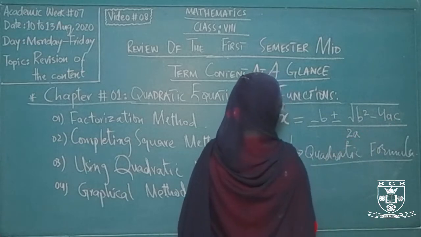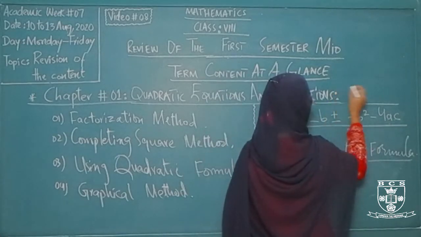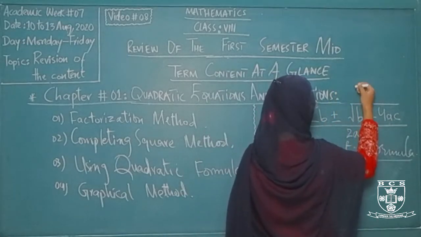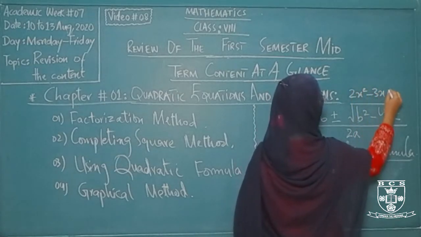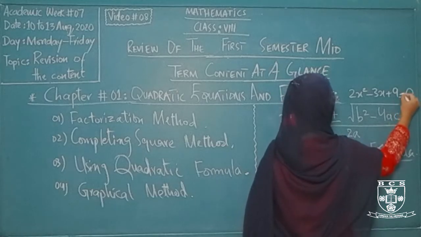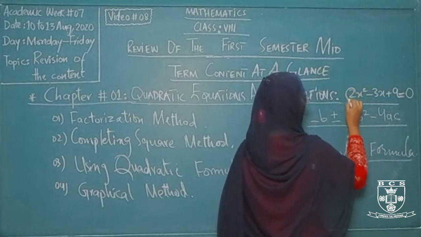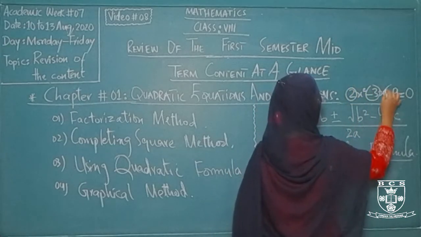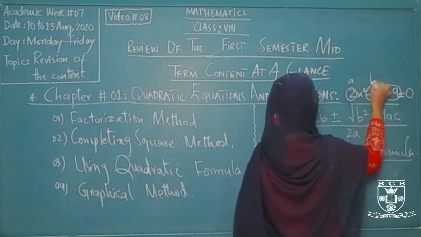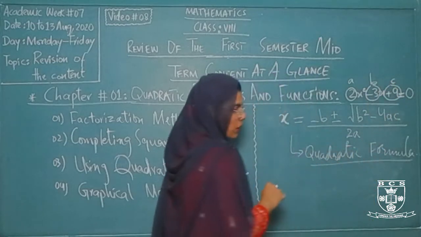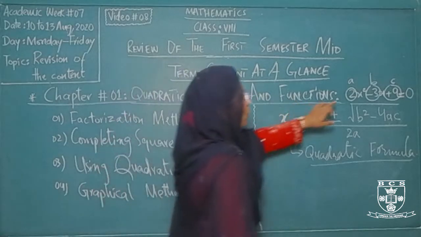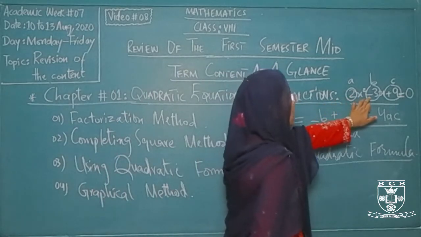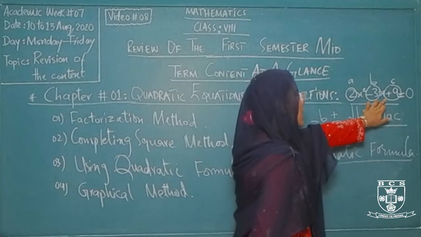So what are a, b, c? As we know, a, b, c are the coefficients of the different terms given in the quadratic equation. For example, 2x square minus 3x plus 9 is equal to 0. This is the example that I have mentioned. So this is 2, this is minus 3 and this is plus 9. This is your a, b and c. These three constants, or numbers, represent your a, b, c: 2 is the coefficient of x square, minus 3 is the coefficient of x, and 9 is the constant term.